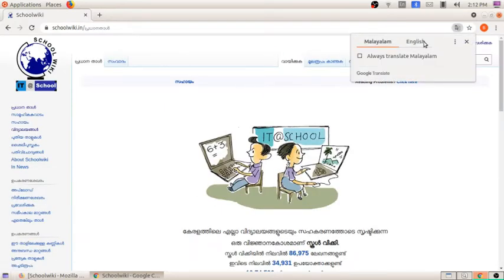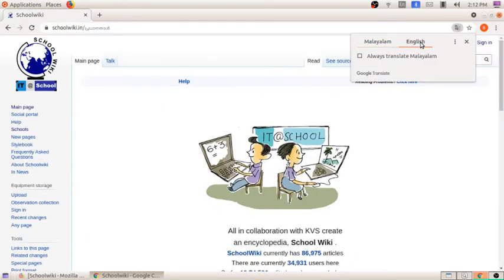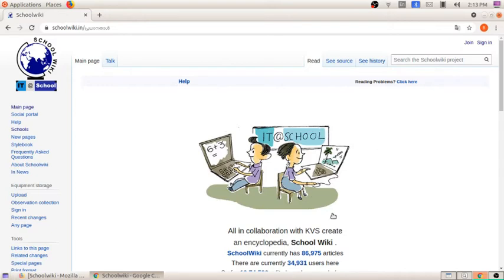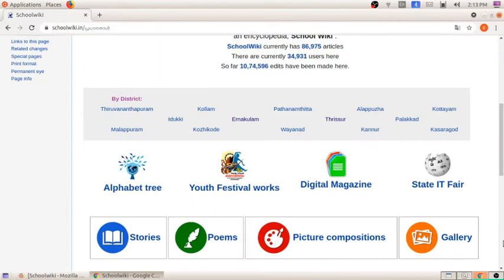Yeah, we can get it in English also. In Mozilla it is not showing, but in Chrome they are asking the options. If you want to see the language in English, that is also possible. So this is the school wiki. From here we can select our school. If you want to see the details of our school, that is also possible.